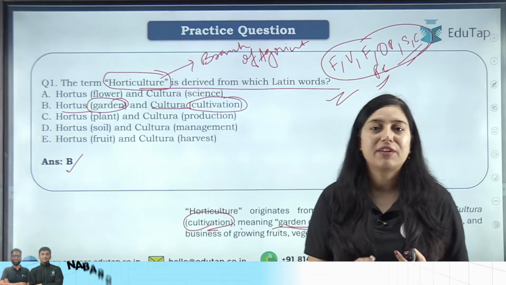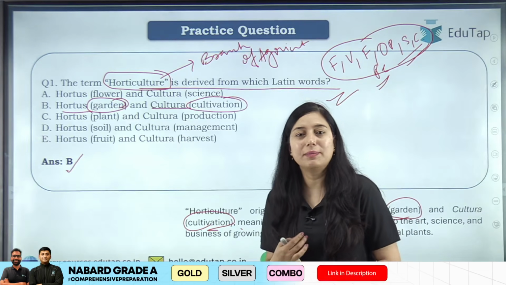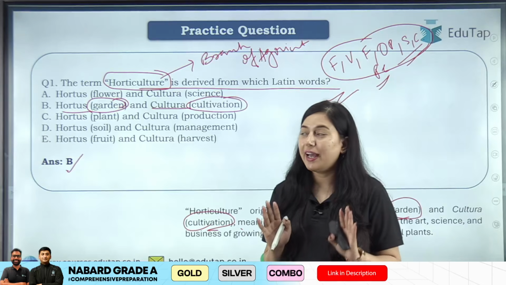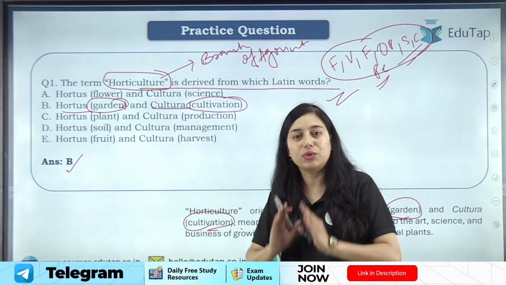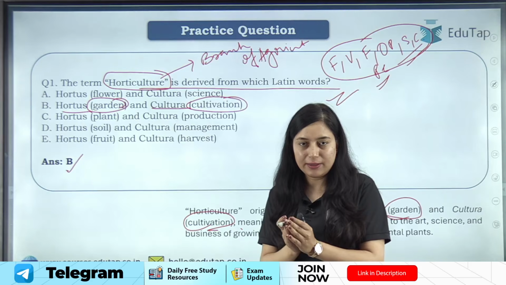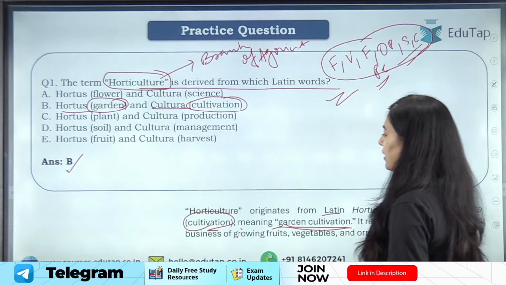Clear? And again, horticulture is that branch of agriculture science which is dealing with the horticulture crops like your fruits, flowers, vegetables, spices, condiments along with the plantation crops. Clear? I hope now कि horticulture की definition क्या है और ये कहाँ से originate हुआ है ये term, that is clear. चलो, let's move on to the next question.